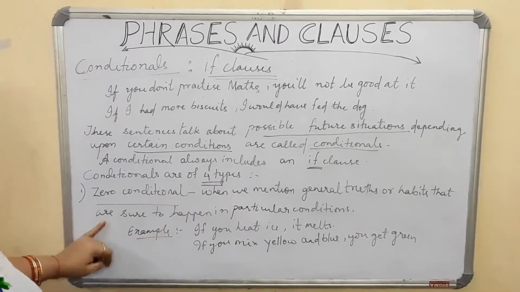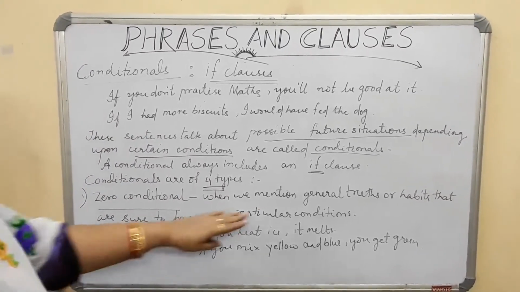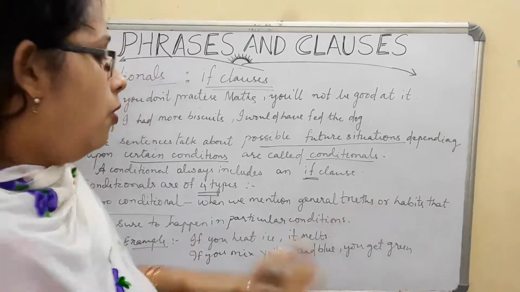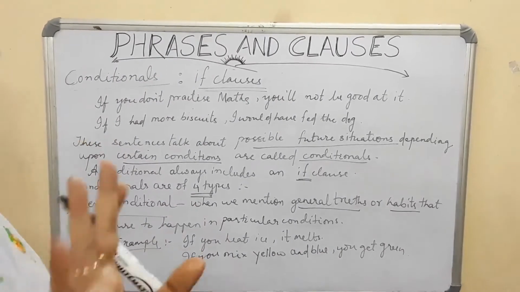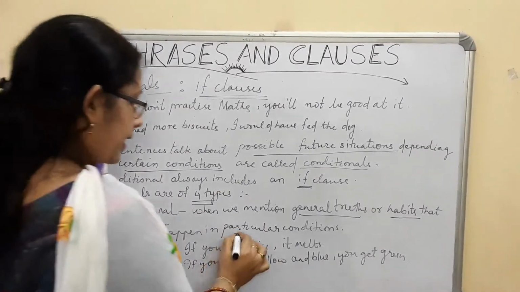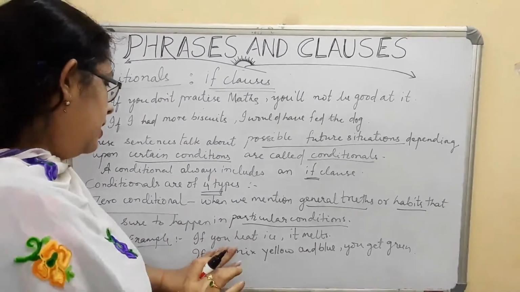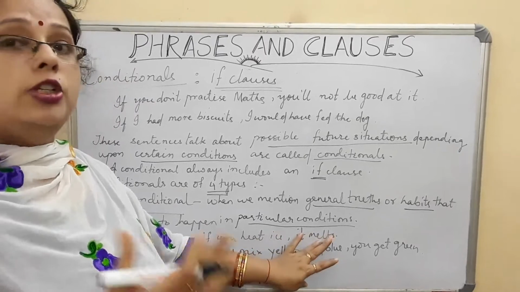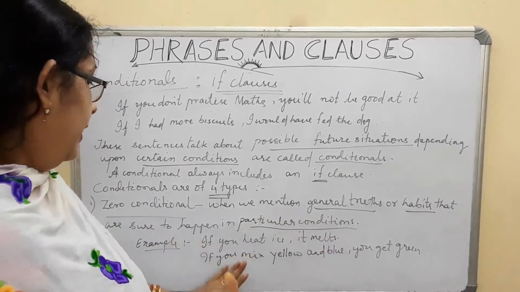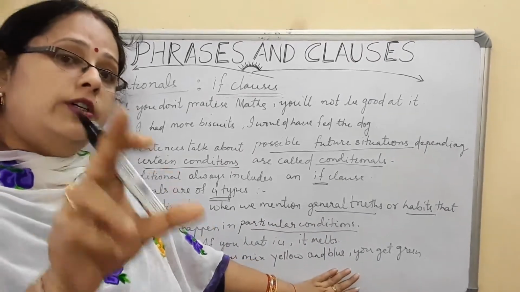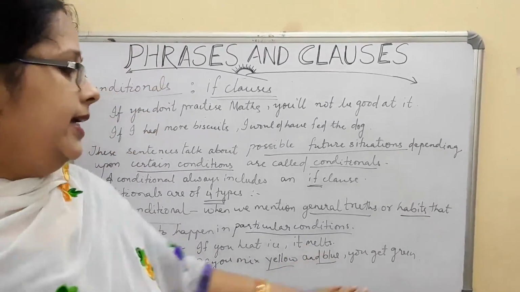The first is zero conditional, then first conditional, second conditional and third conditional. Zero conditional means when we mention general truths or habits that are sure to happen. इसमें कोई और दूसरा चांस नहीं है. It is sure to happen in particular conditions. मतलब इसके अलावा और कुछ चांस नहीं है. For example, if you heat ice, it melts. ये तो जरूरी है. कोई भी हीट करेगा आइस को तो वो पानी बनेगा. It melts. If you mix yellow and blue, you get green. You have to get green because yellow and blue mix करने से ही green मिलता है.